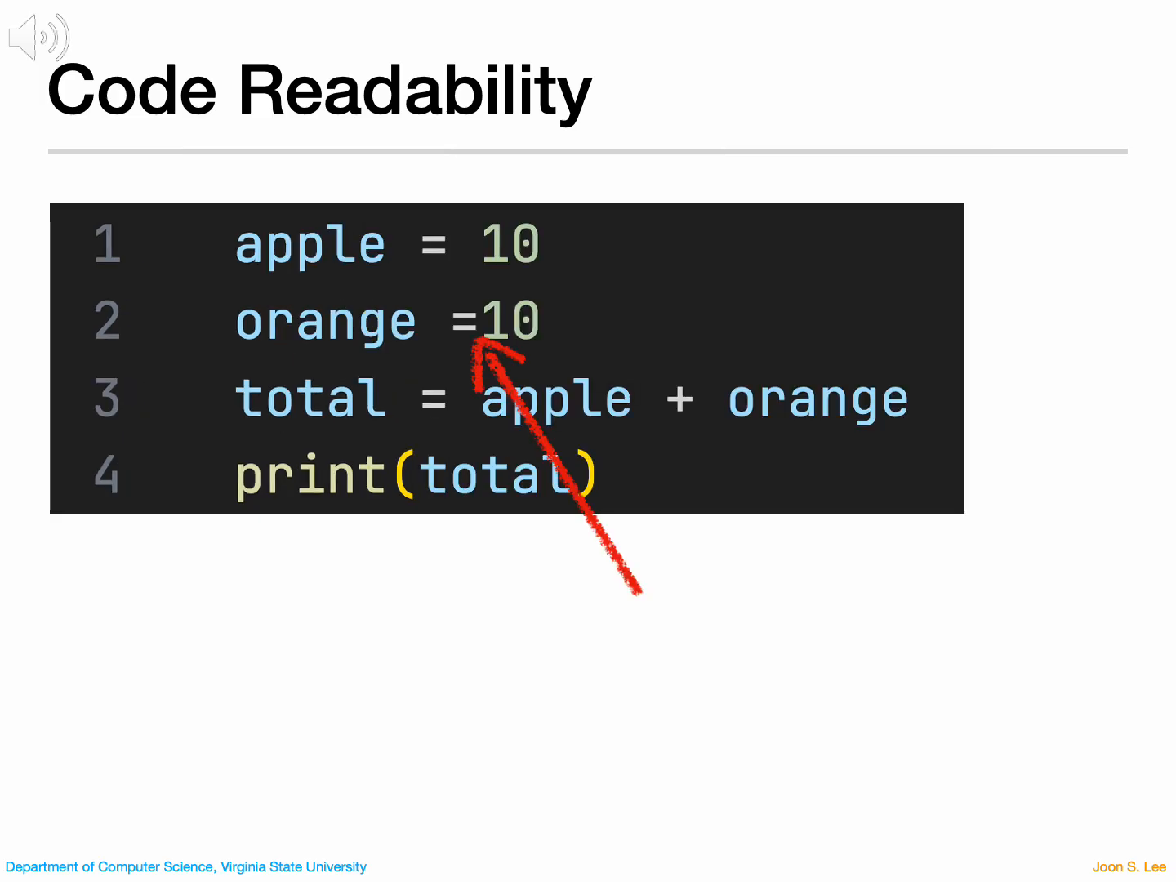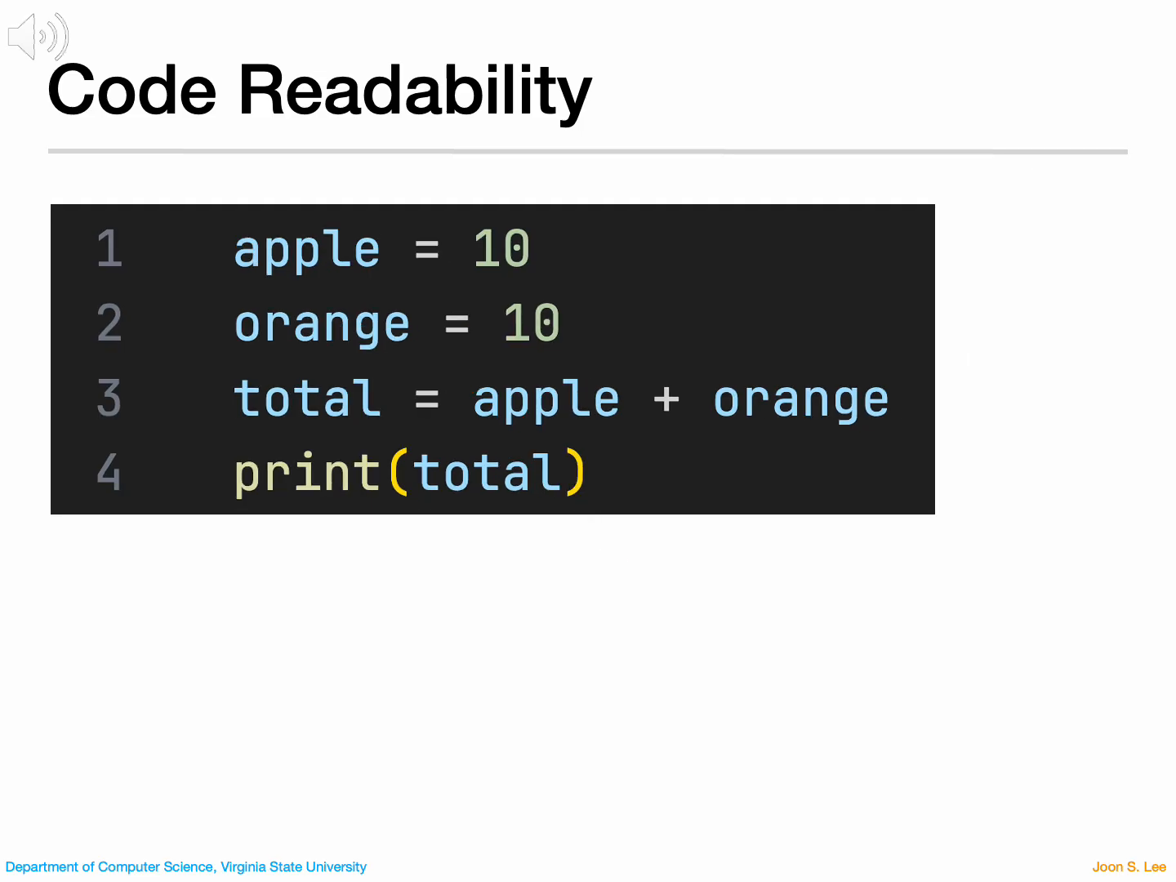A better version would be this. Now the code is much clearer. You can immediately tell what's happening. However, there's still a small issue. Line 2 does not leave a space after the equal sign. According to Python's coding convention, PEP8, we should include a space after the equal sign for consistency and readability. So this is the way the code should be written.